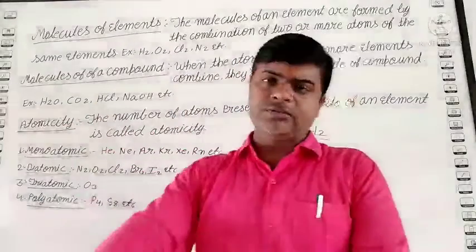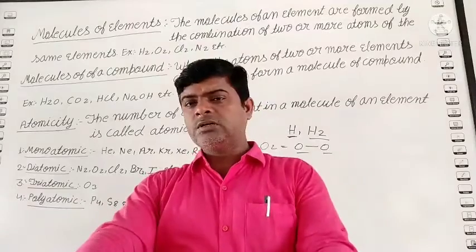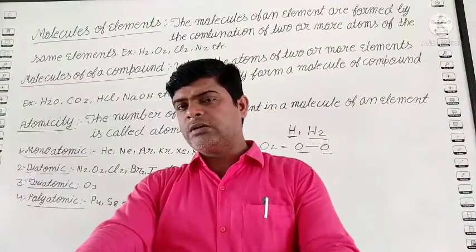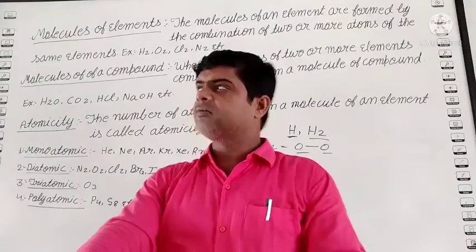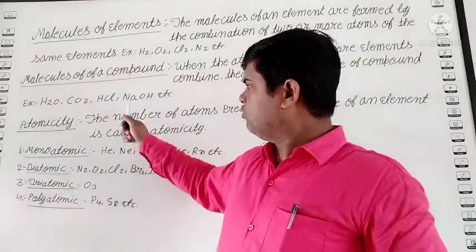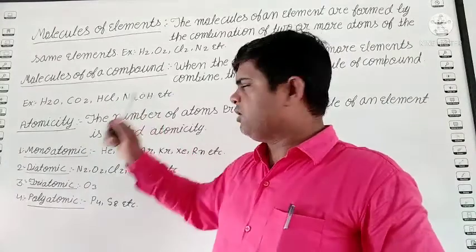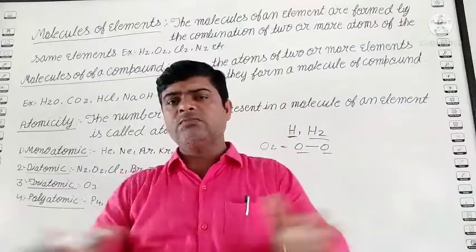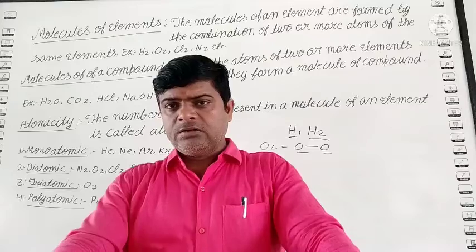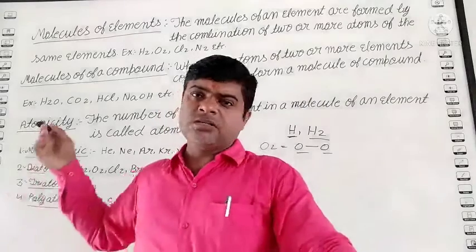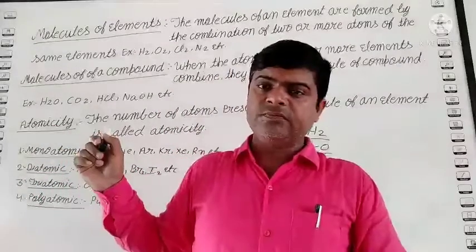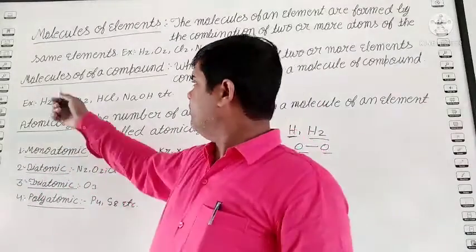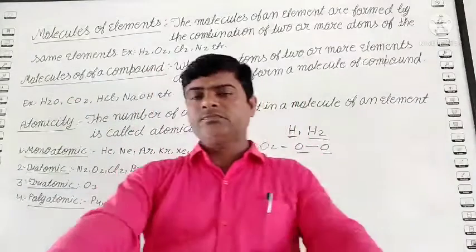HCl, hydrochloric acid: one hydrogen, one chlorine joined together, forms the hydrogen chloride. NaOH: one sodium, one oxygen, one hydrogen joined together, forms the sodium hydroxide. It is a pure substance because their ratio is fixed. Okay, student? So these are the molecules of a compound.